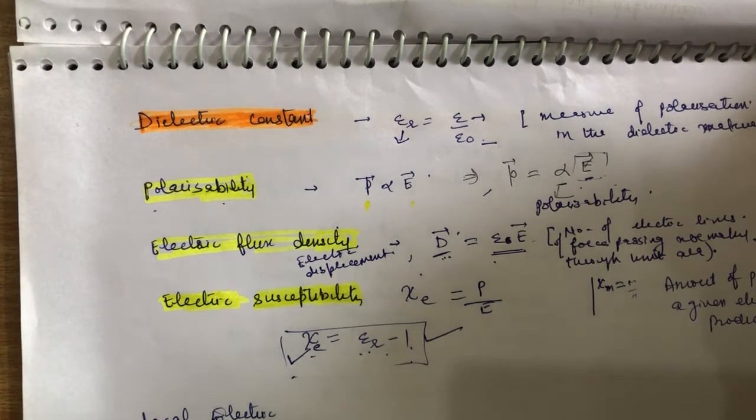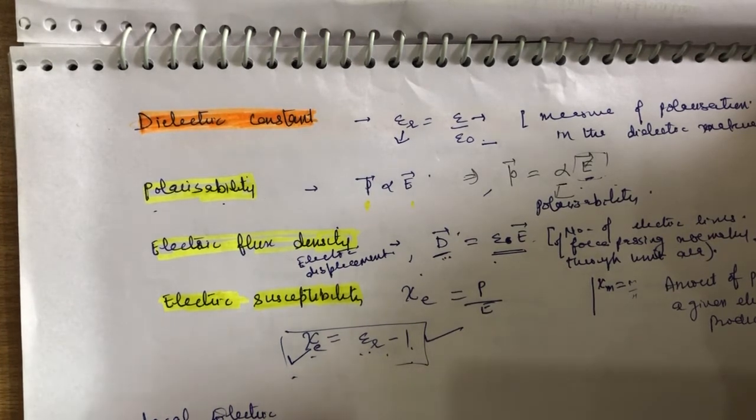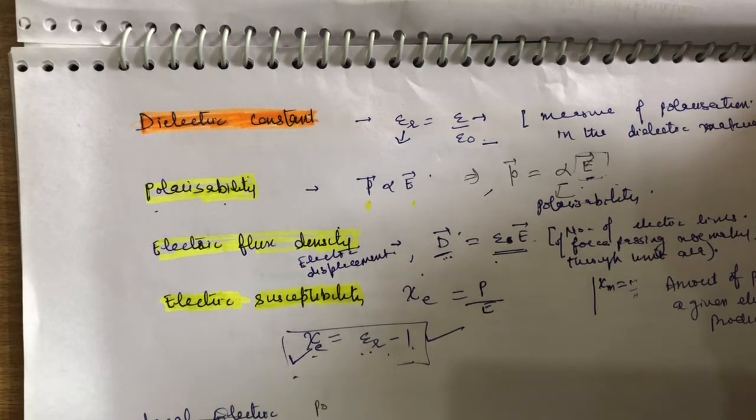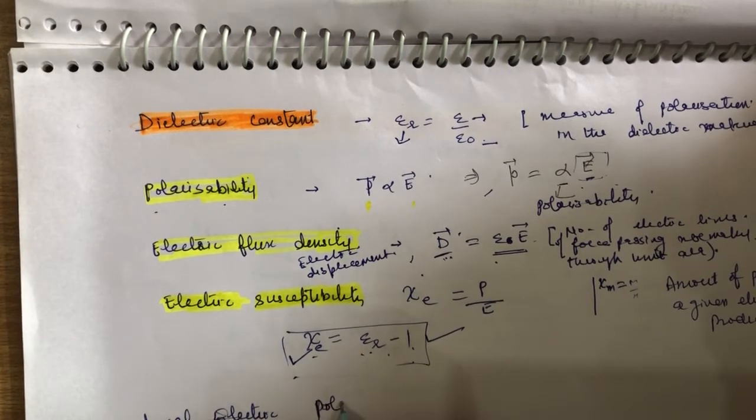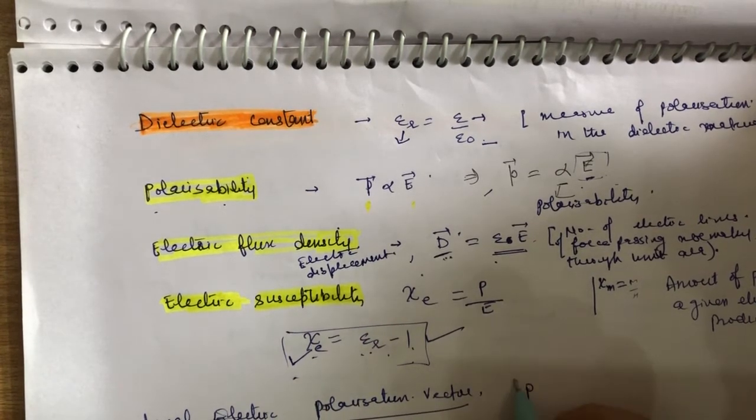Then there is also the polarization vector. What is the polarization vector? Sometimes we denote it as P vector.